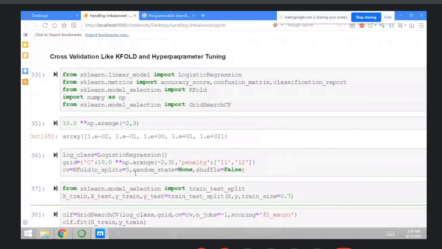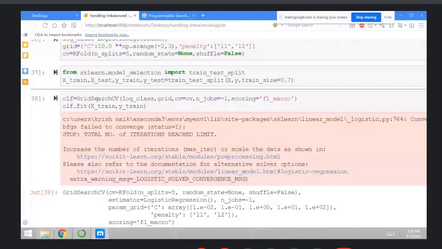Then execute this, that is clf equals GridSearchCV, with the logistic regression classifier, the parameter grid, and cv equals cv. Then here you can use the F1 micro parameter. F1 micro is used for scoring, it's a scoring parameter. Then next one, clf.fit, execute on X_train and y_train.